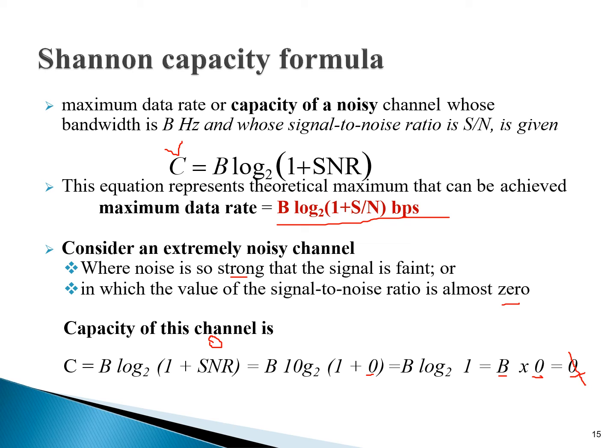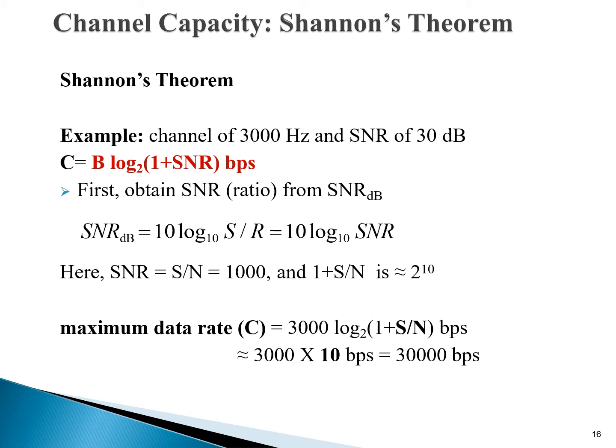Now a little bit more about Shannon's theorem. A channel of 3000 Hertz and SNR of 30 dB. How can we calculate? First obtain the SNR ratio from SNR dB. Here SNR dB is given, but in the formula we need 1 plus SNR.